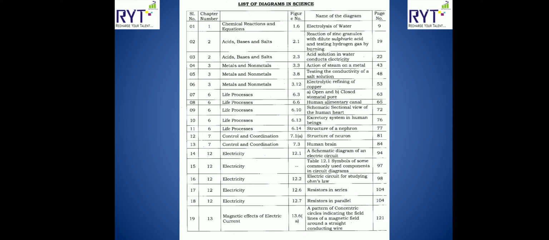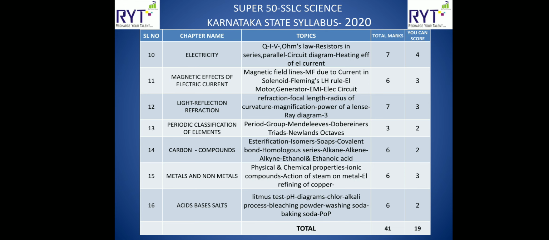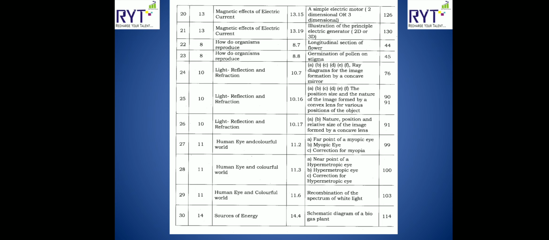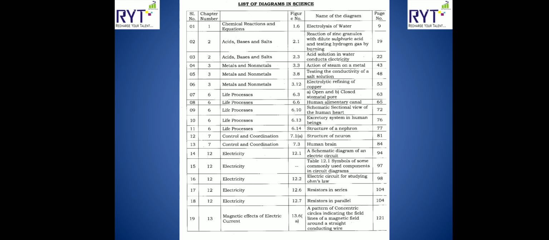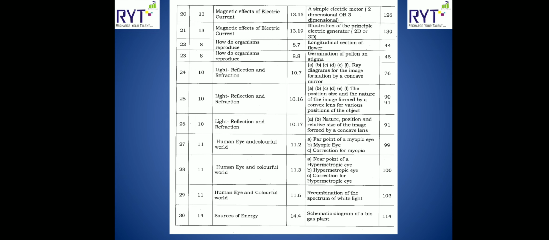Now coming to this section, you can see the list of diagrams in science. In this science examination, there are around 12 to 15 marks of questions completely based on diagrams. They will ask you to draw the diagram and label the parts. So the list is given here. They have given around 30 diagrams in this list. They have given the chapter name, chapter number, figure number, name of the diagram, page number, everything. So around 30 diagrams are there.